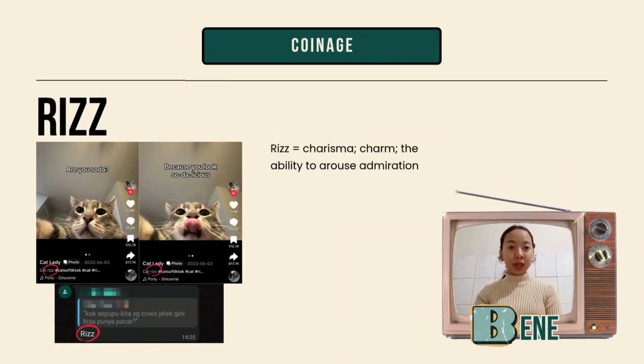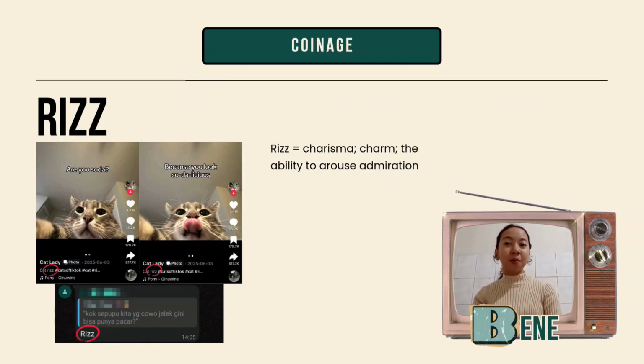Next, we have the word rizz, which is supposed to be the short form of the word charisma. But since people on the internet have been using this word, it has become a standalone word. This word formation is called coinage.